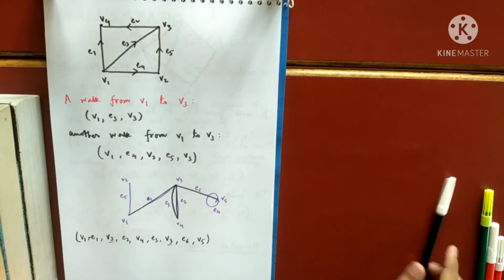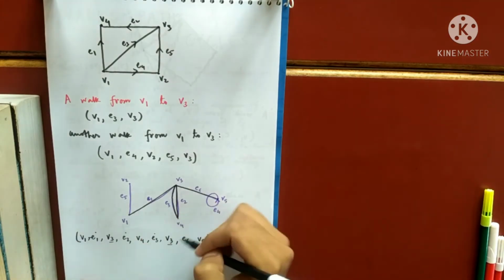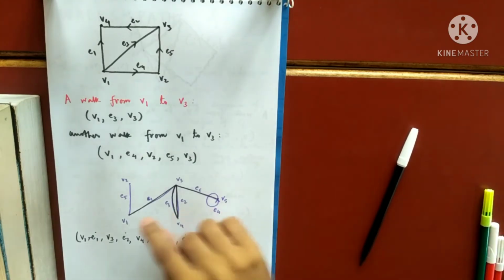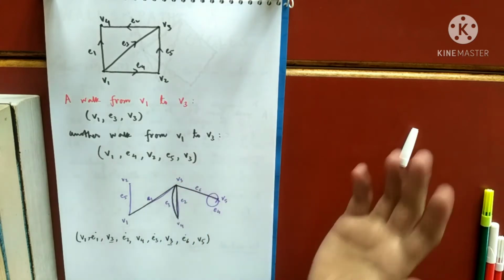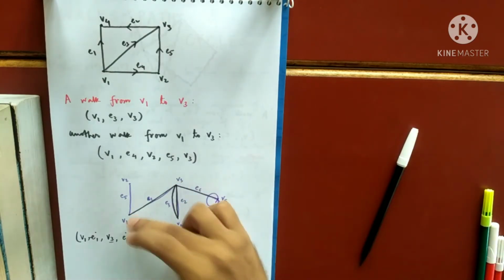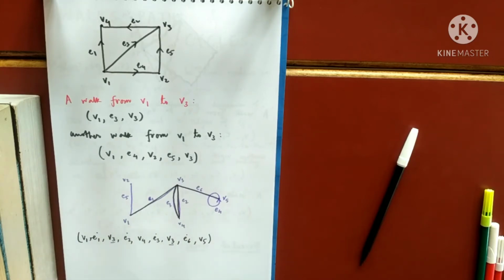That is clear now. Length of a walk. Length of a walk means the number of edges used. That means 1, 2, 3, 4. What is the length of this walk? The length of this walk is 4. As you can see, I will take 4 steps or 4 edges to go to the vertex V5 from vertex V1. So the length of a walk simply means the number of edges that are in the walk.